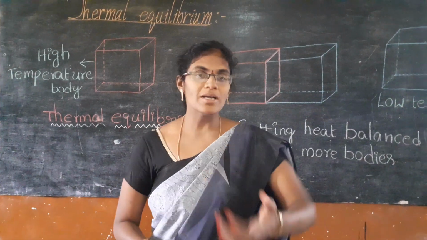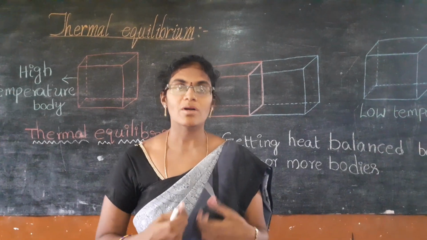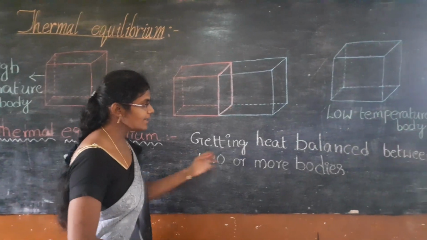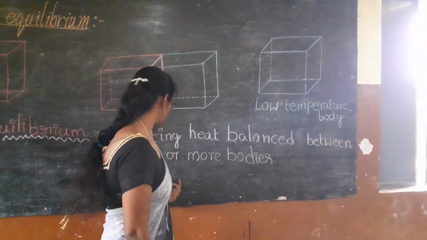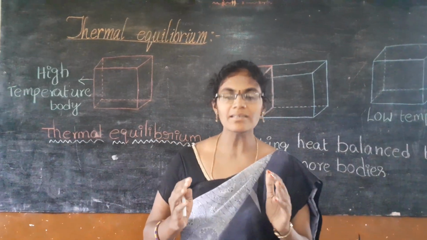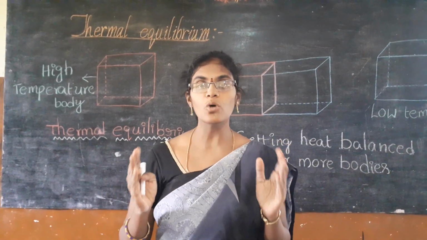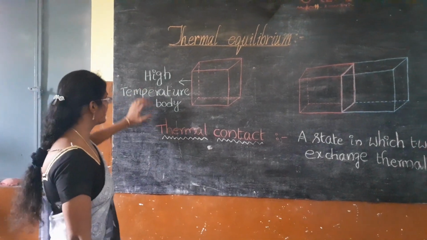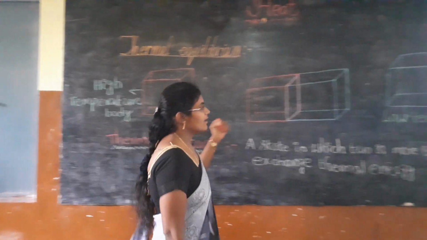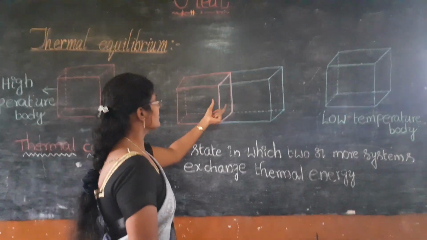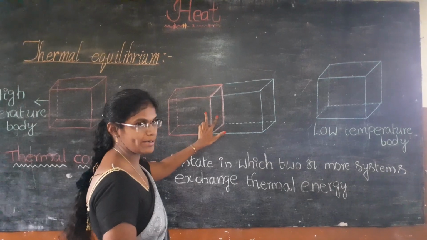Children, can you guess by using previous knowledge what is thermal equilibrium? Yes. Getting heat balanced between two or more bodies. Here we are maintaining the balance between two or more bodies. For explaining this thermal equilibrium, here I am taking a high temperature body and a low temperature body. I place the two bodies in thermal contact.